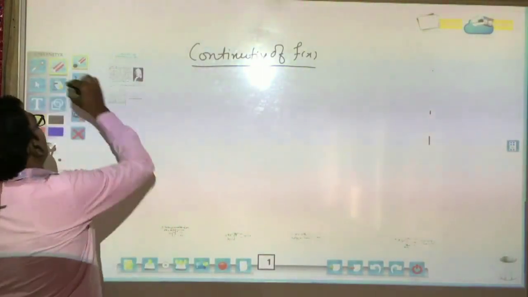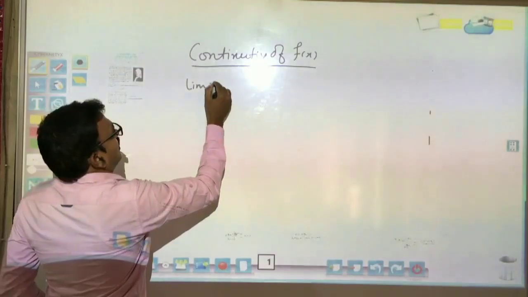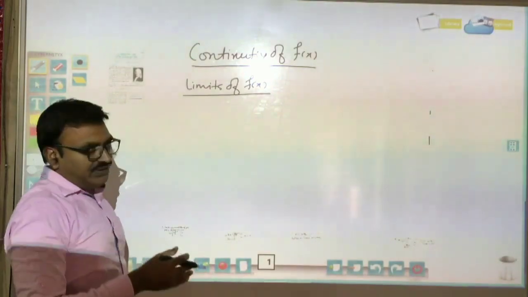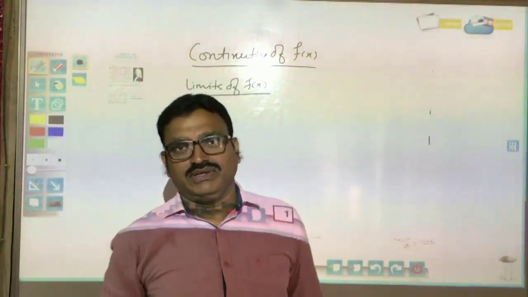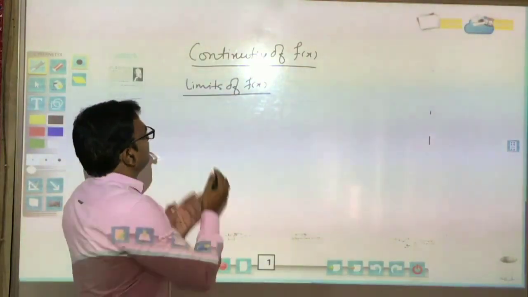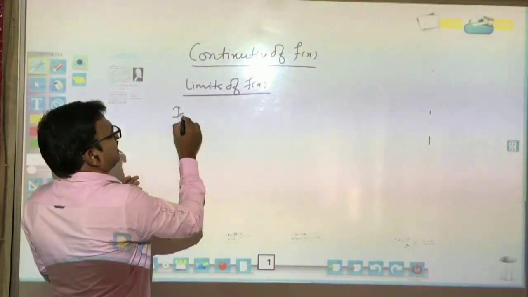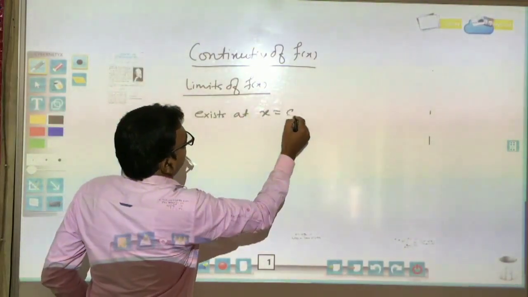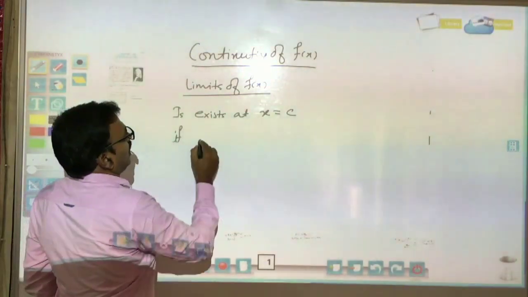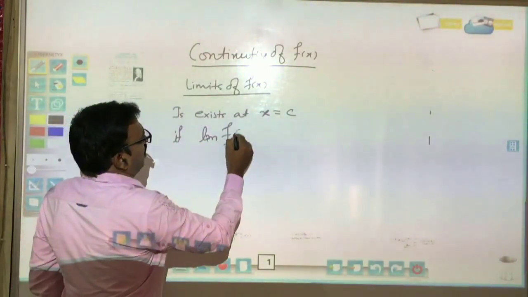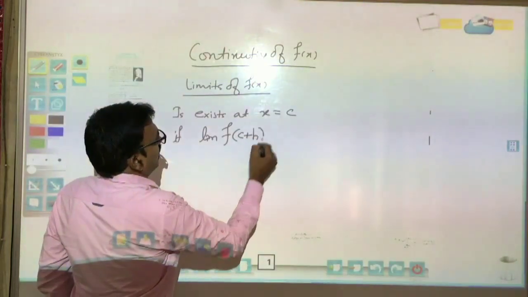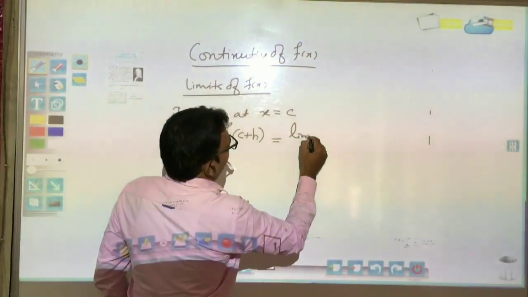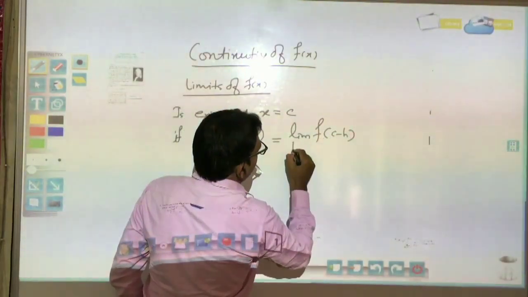So now dear students, limits of function is our base for studying continuity of function. We know that the limit of a function exists at x equal to c if, I will write directly because you all know about this, the limit of f(c plus h) as h tends to 0 is equal to the limit of f(c minus h) as h tends to 0.